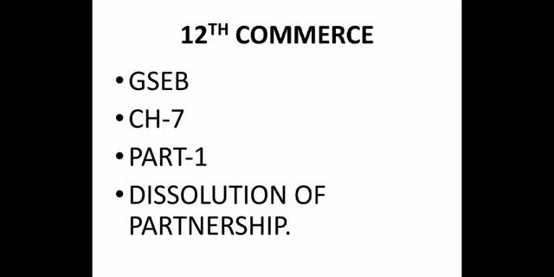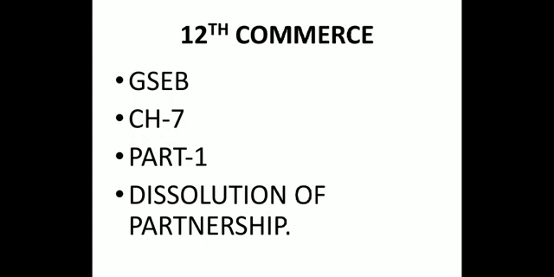And lastly, we are going to understand what is the dissolution of partnership. Chapter 7, part 1, the last chapter. In simple words, dissolution of partnership is end of partnership.